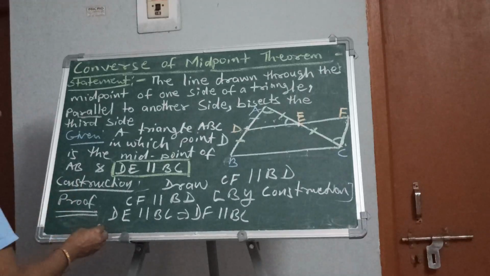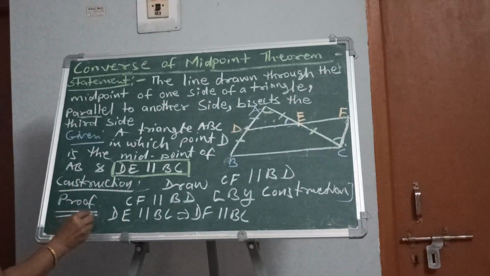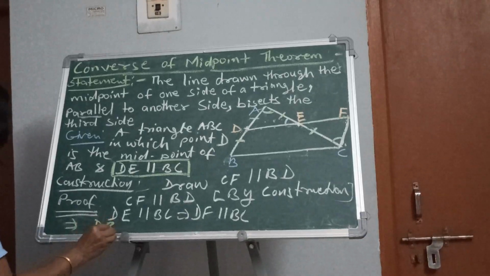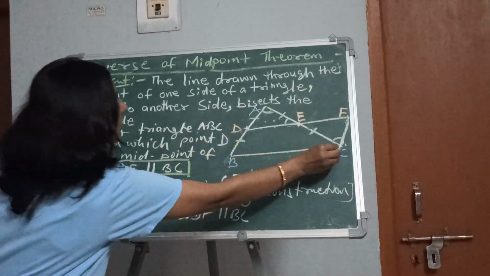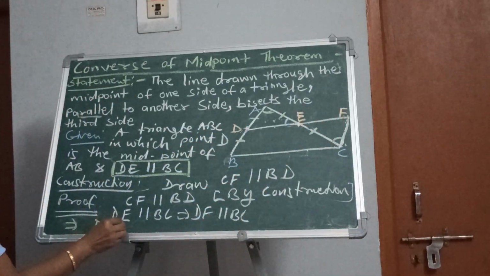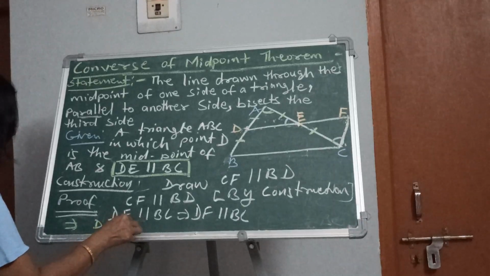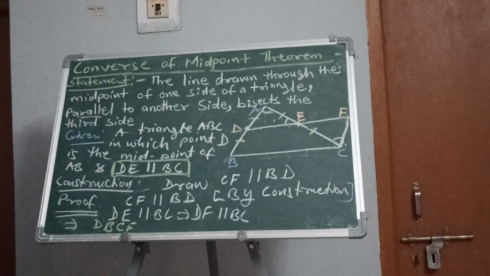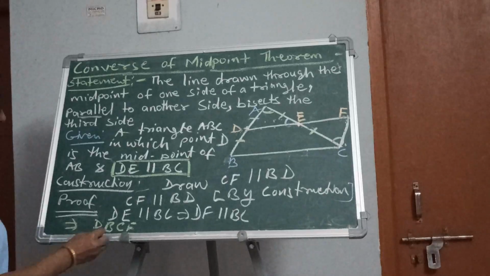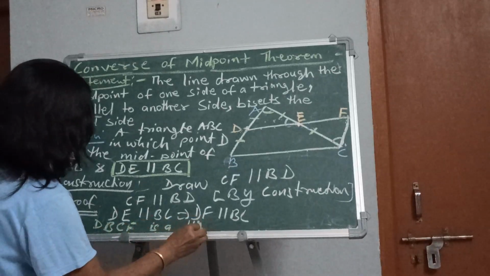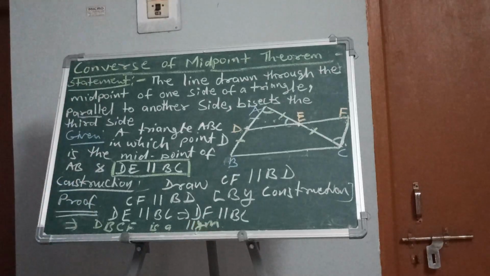From here we can conclude DBCF is a parallelogram.